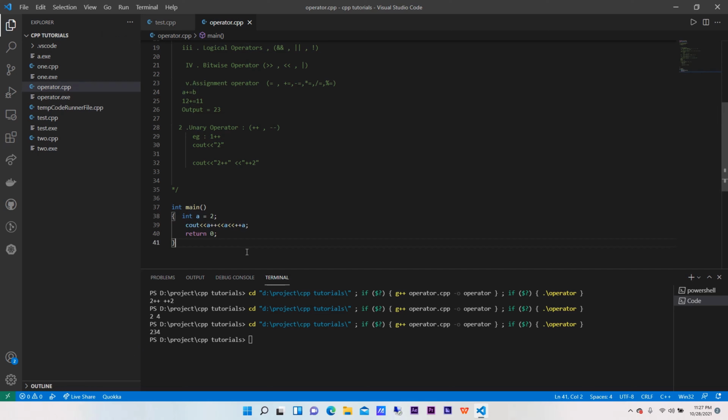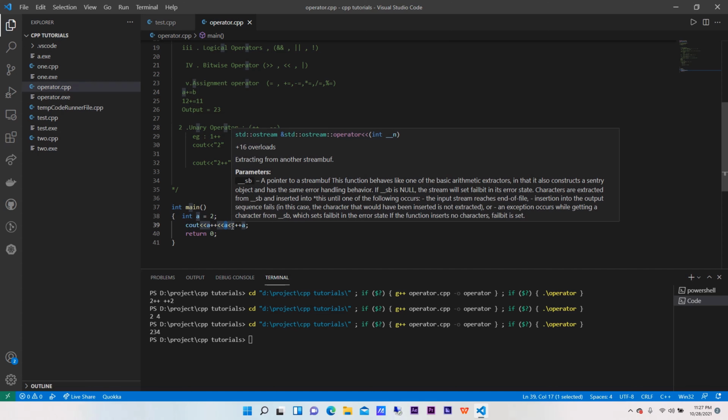Now can anyone tell why the value here is 4 for this part? Well, if you have said that because it is a prefix incrementation, that is the reason it is 4, then you are all correct. Till here we know that the value of a is 3.